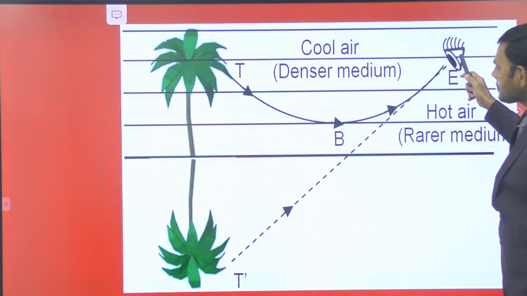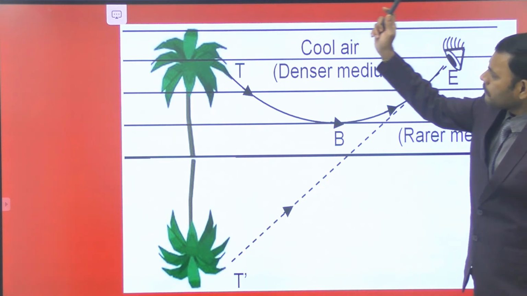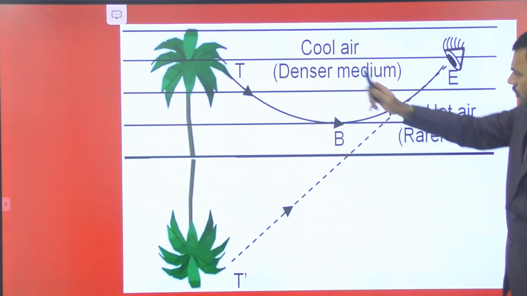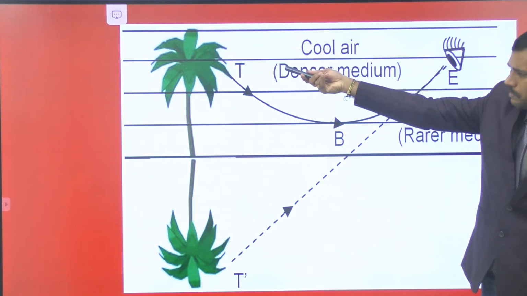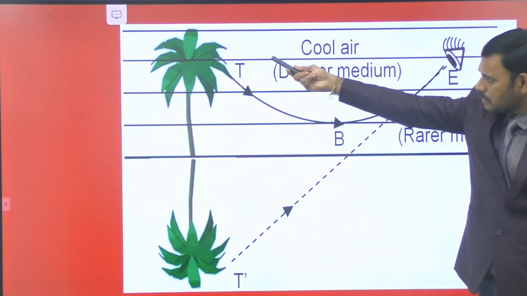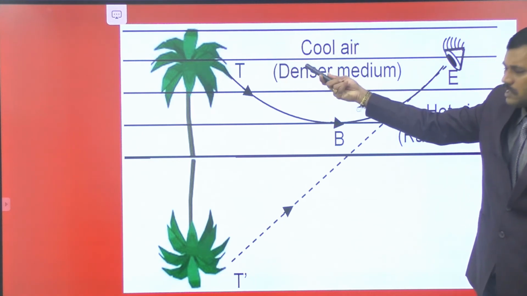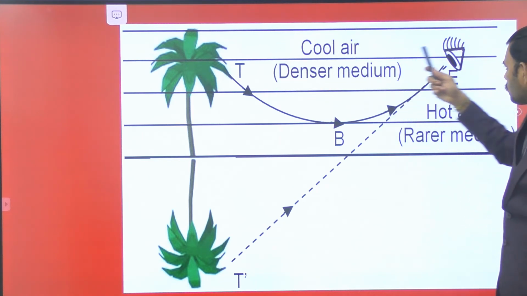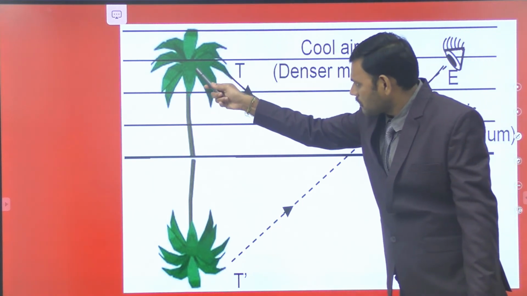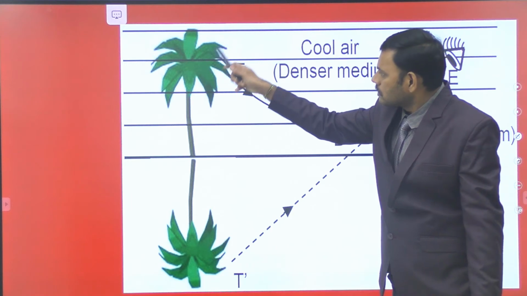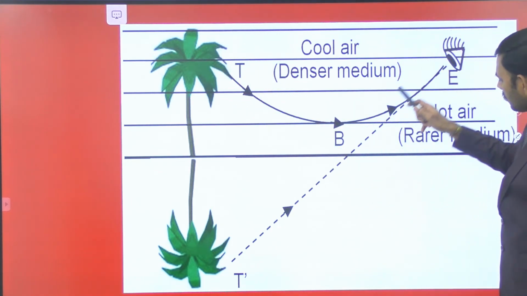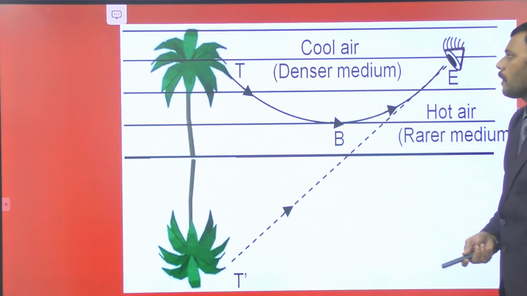We are observing a plant or a tree, whatever it may be, in the desert on a very hot day. A desert generally has a high temperature. We are observing from here a faraway plant or tree on hot days in the desert.